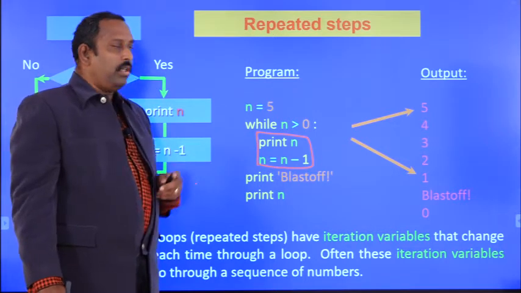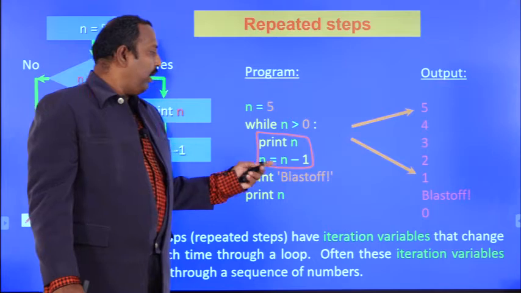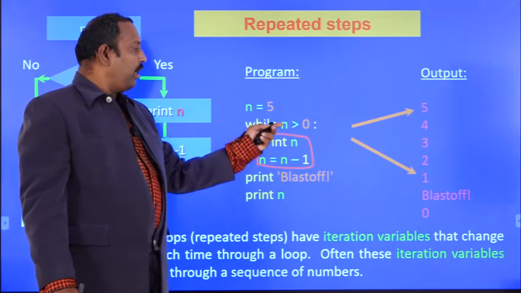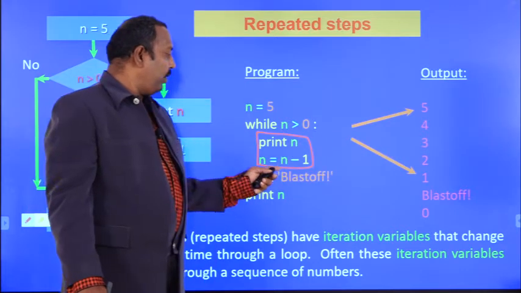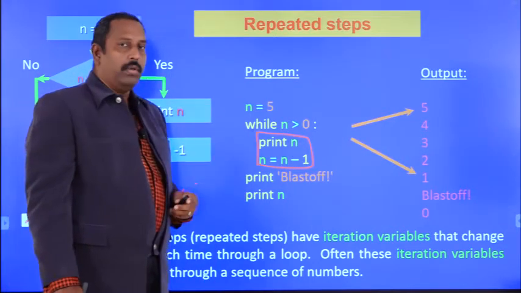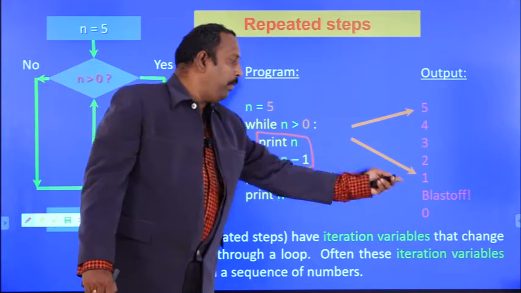And 3 is greater than 0. Condition true. Again print n means 3 will be printed, and n equal to n minus 1 means n will become 2. And 2 is greater than 0. Again condition is true. So print n means 2 will be printed. After that n equal to n minus 1 means n will become 1. And 1 is greater than 0. Again condition is true. So print n means 1 will be printed.